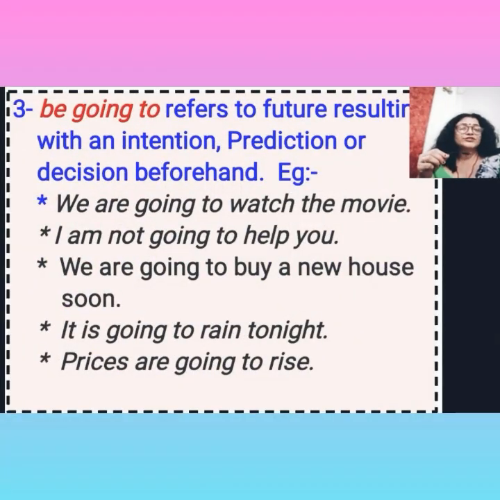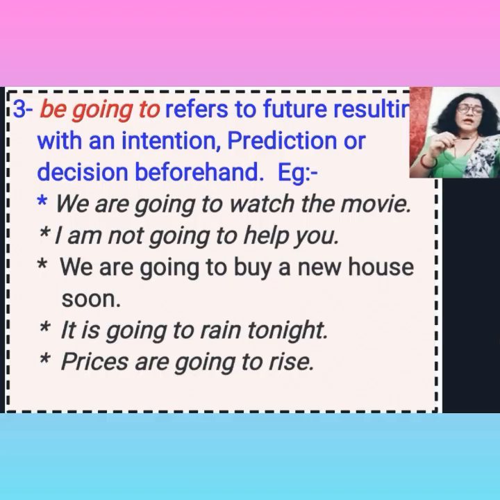The phrase be going to refers to the future, resulting with an intention, prediction or decision beforehand. It means that the decision or intention has already been made before the time of speaking. For example, we are going to watch the movie. I am not going to help you. We are going to buy a new house soon. Next, it is going to rain tonight. Prices are going to rise. So here prediction is being made in the last two sentences.